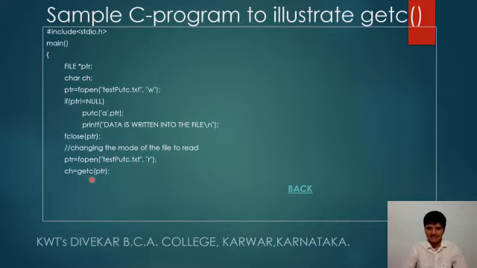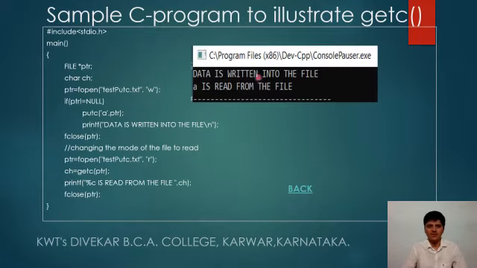So getc from the pointer: the character is read from the pointer and then stored here. So ch has the data read from the file test putc.txt. After fetching it, display it. And after reading the data, close the file and then close the main program. So here is the output window of this program.